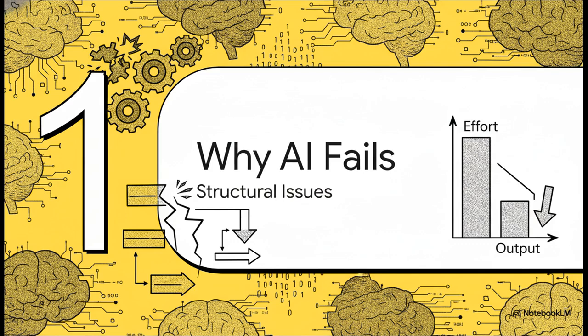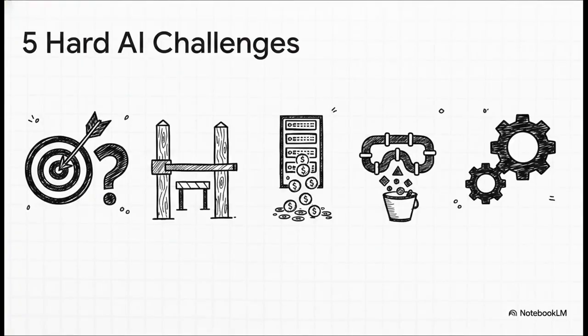All right. Section 1. Why AI prioritization breaks. To start off, we really need a reality check on why standard prioritization just mathematically and structurally fails for AI. Traditional tools were built for a world where effort reliably equals output. But AI totally breaks that rule. Prioritizing AI is uniquely difficult for 5 distinct reasons.